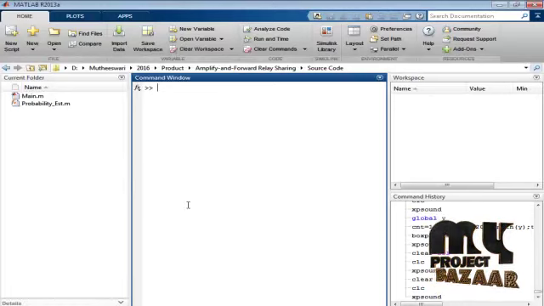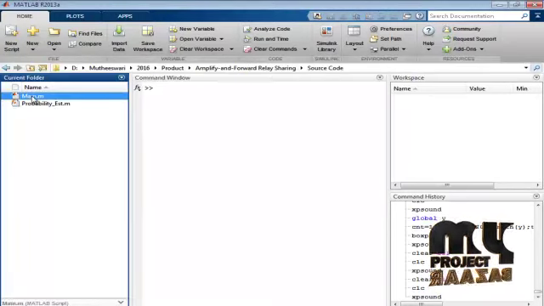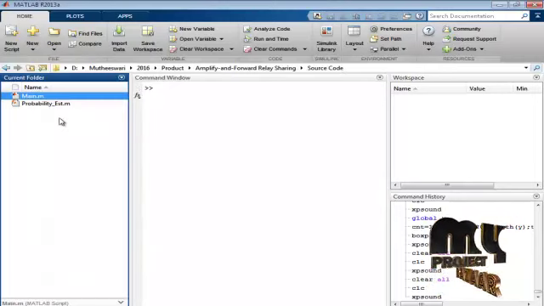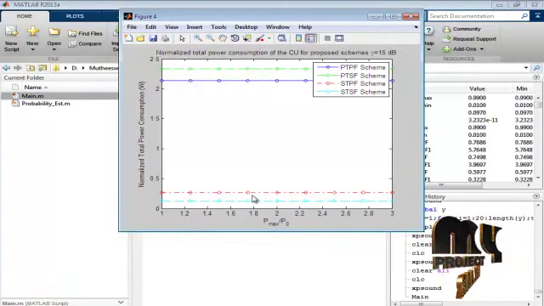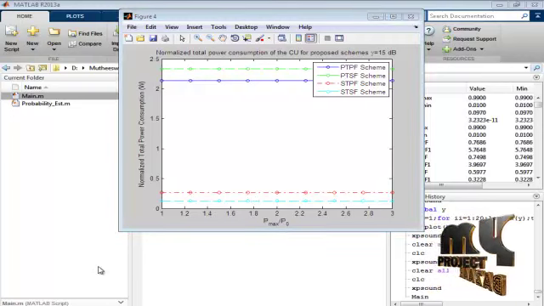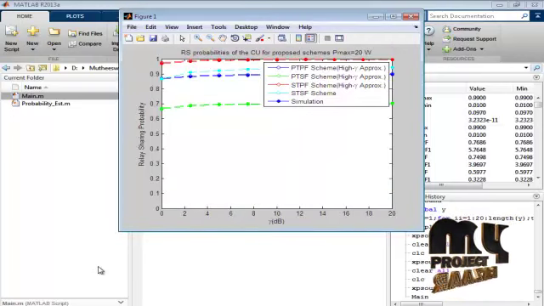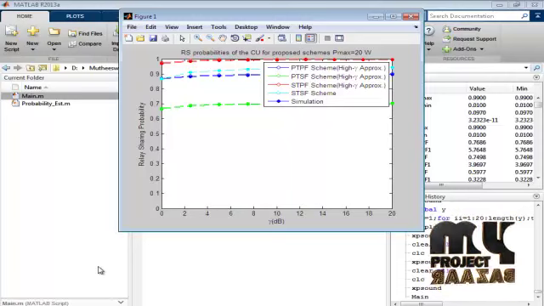Let me discuss the running procedure for our process. Select the main.m file in the current folder, right-click the file and run it to execute this process. Here we perform the amplify and forward relay sharing scheme. Here four schemes are proposed: one is the PTPF scheme, then the PTSF scheme, another one the STPF scheme, and finally the STSF scheme.